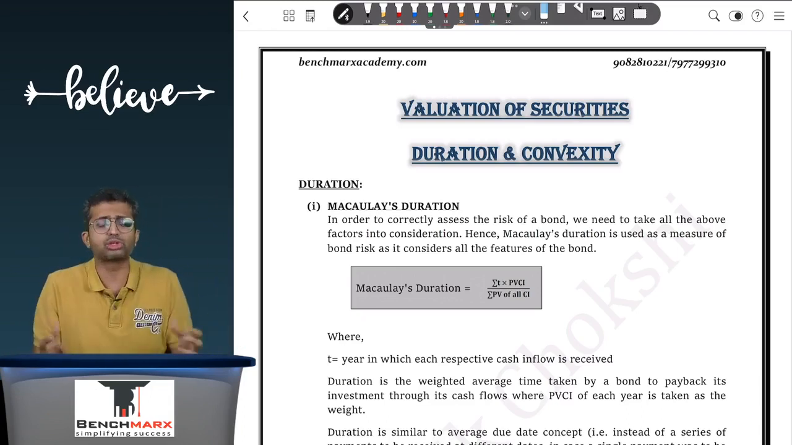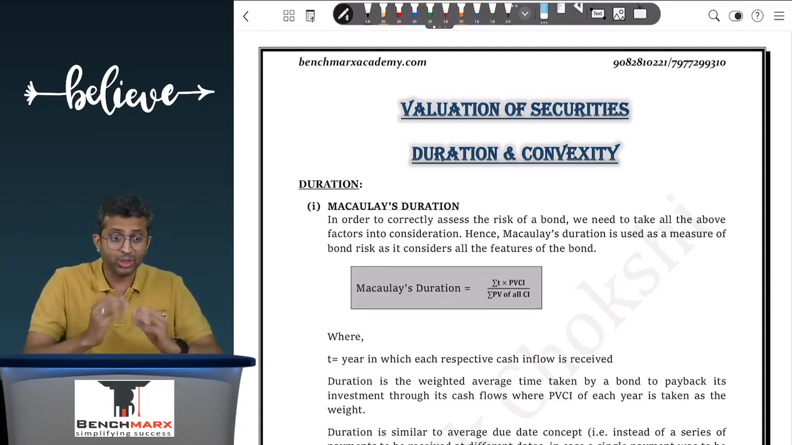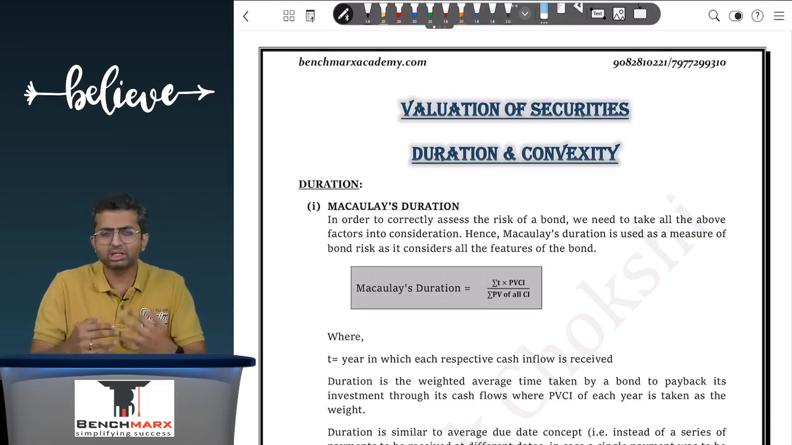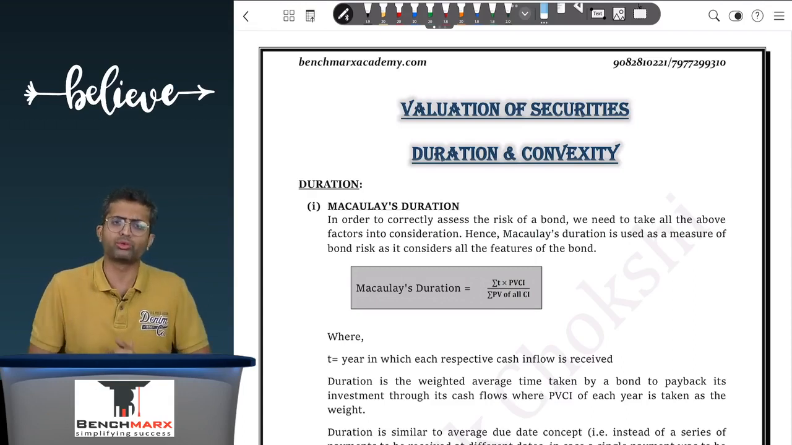When I look at duration and convexity, these are like risk concepts. These help you in measuring bond risk. Now, how do you measure bond risk? One part of the bond risk measurement is looking at the credit rating, on whether we will be able to repay the cash flows. Now, assuming that the issuer is able to repay the bond cash flows, then what is the source of bond risk?